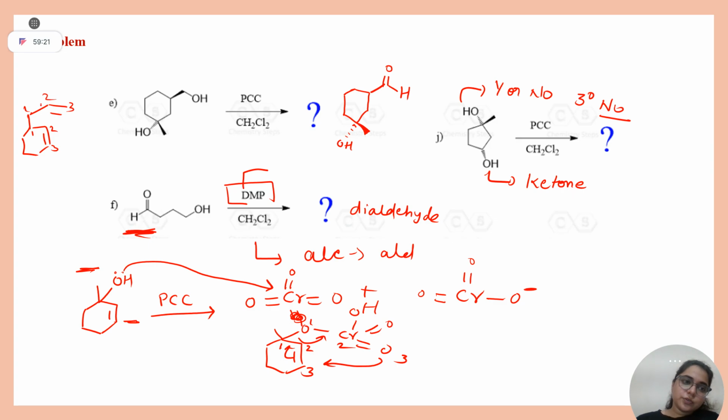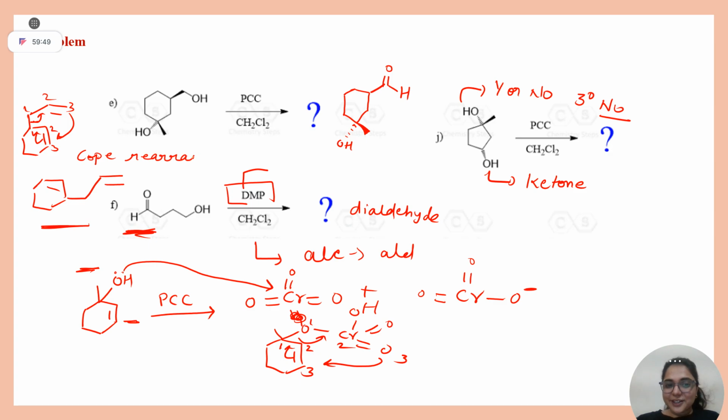You remember we used to cleave this bond. This bond will go there, and what will you get? 1, 2, 3, right? 1, 2, 3. This was your Cope rearrangement. Understood or not?